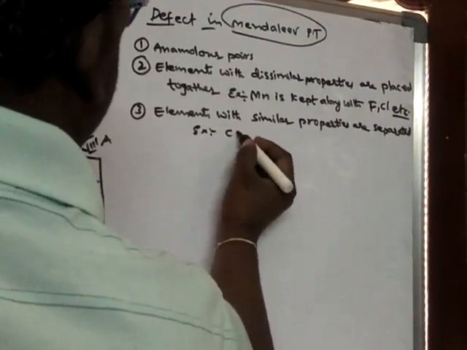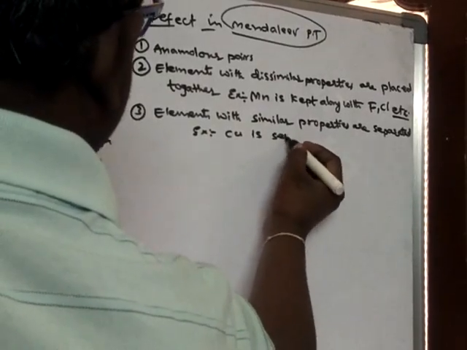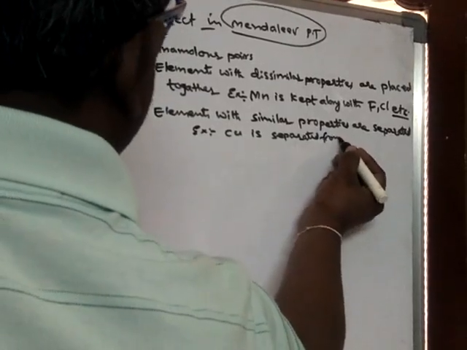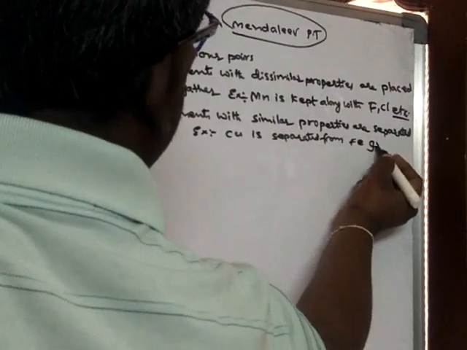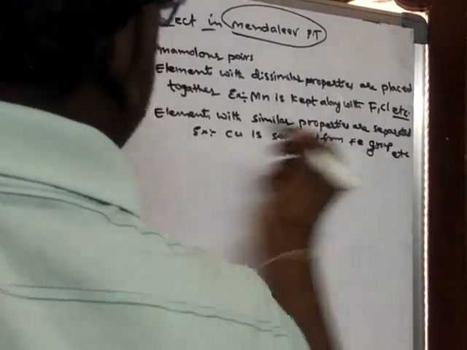Example, copper is separated from the iron group, etc.